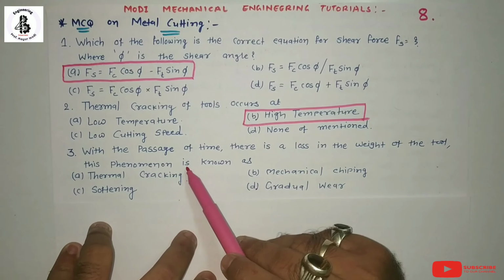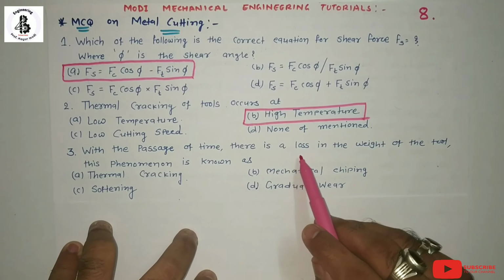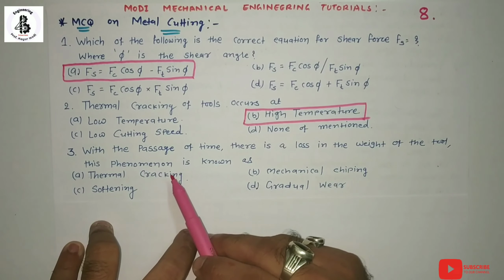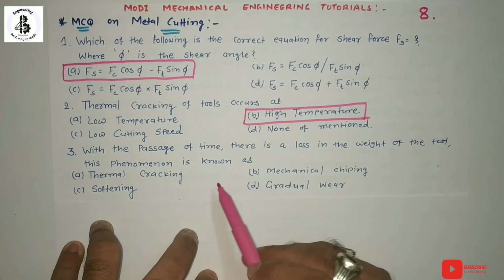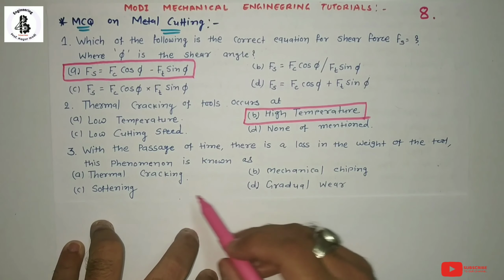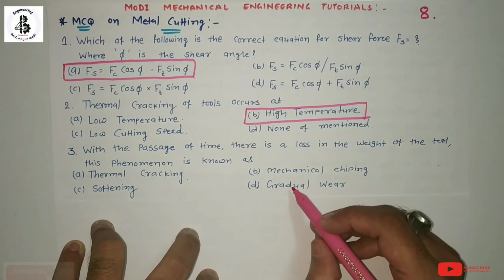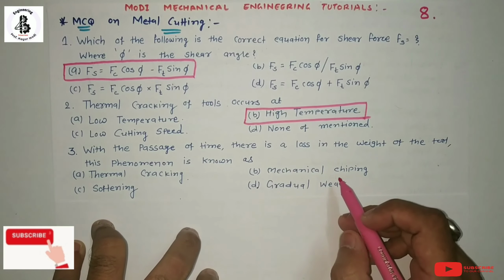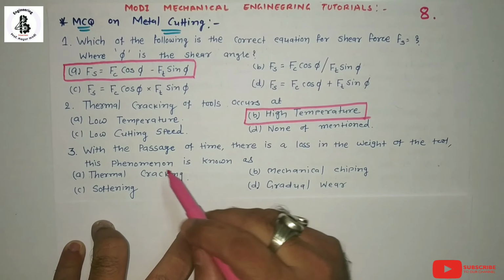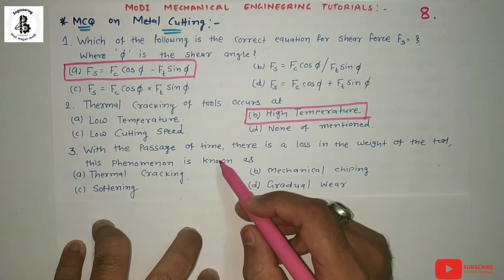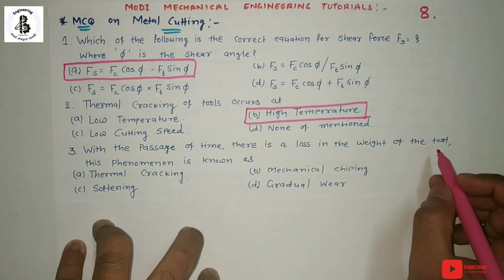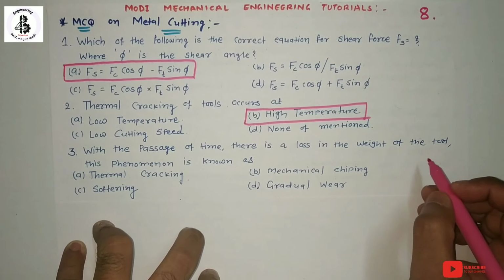Then next question. With the passage of time, there is a loss in the weight of the tool. This phenomenon is known as A, thermal cracking, B, mechanical chipping, C, softening, and D, gradual wear. Here is the basic definition of wear: with the passage of time there is a loss of weight of the tool, or you can say mass loss between before cutting and after cutting.